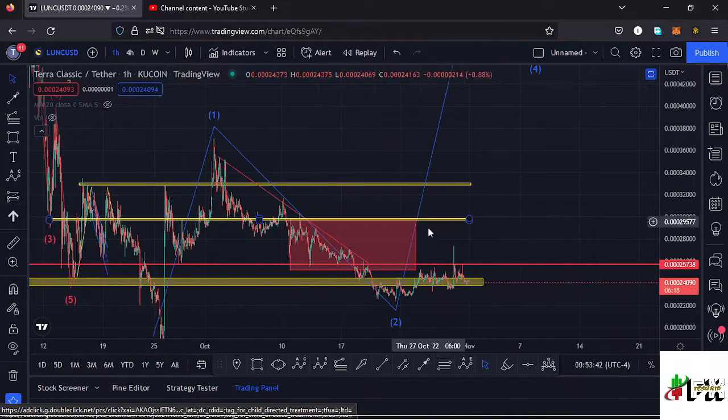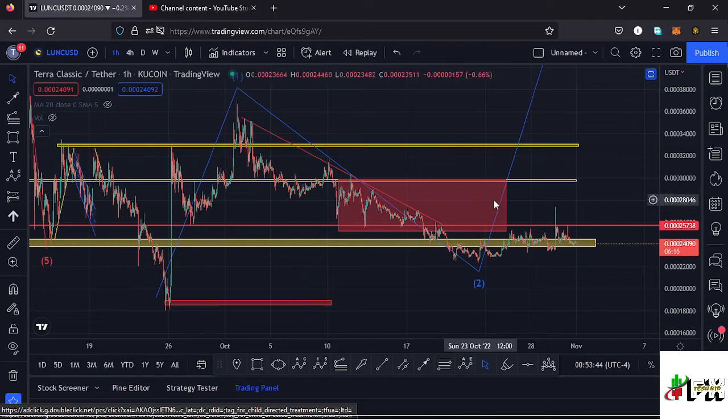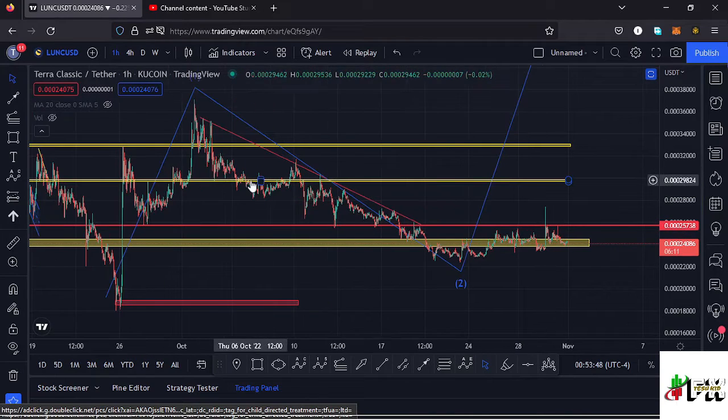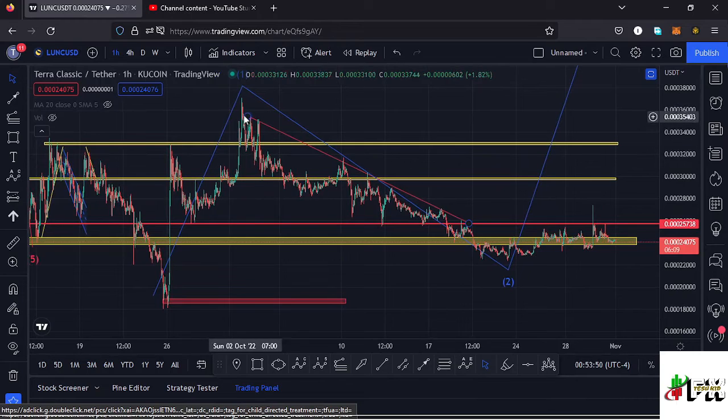And getting to the key chart patterns that we have information on right here, the first chart pattern is a triangle, which I have highlighted here in red. You can see we have this trend line over here, then we have this horizontal line acting as the baseline of that triangle, and we have seen a breakout to the lower side of the triangle in this movement right here. This is a chart pattern that normally breaks to the lower side, having the target area of that breakout as the height of the triangle.